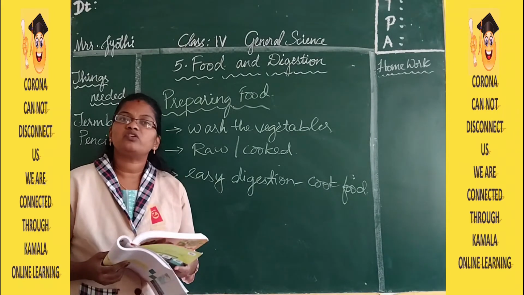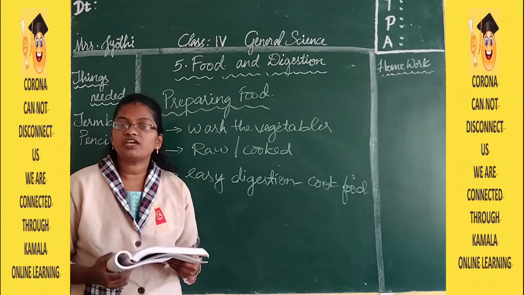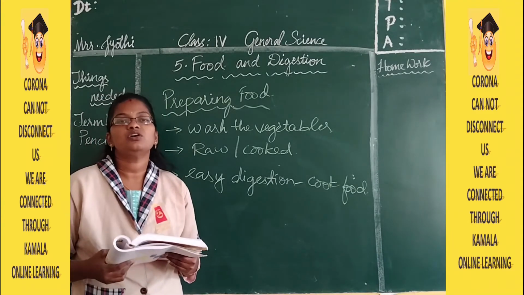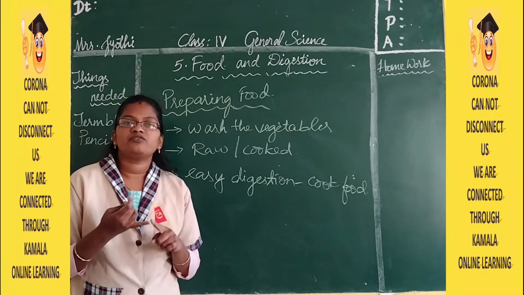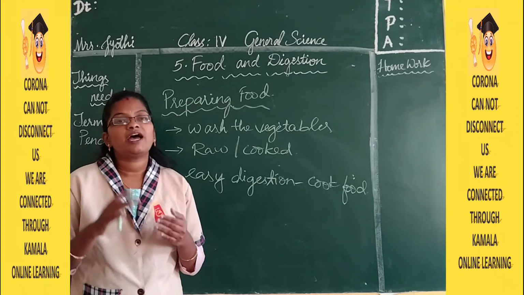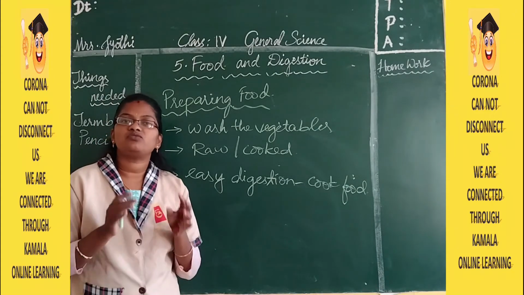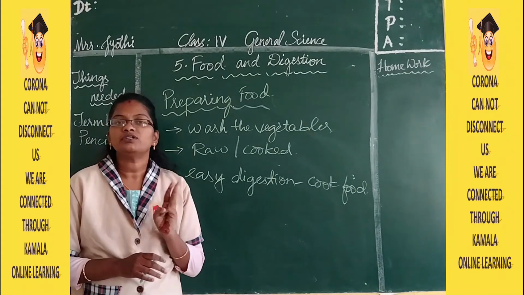Before cooking, wash your hands well, and even the utensils you are cooking with, and the vegetables also. So these three things you have to remember. First, do not throw the water in which rice and pulses are soaked; do not overcook the food; and wash all the vegetables properly. These three things you have to remember.